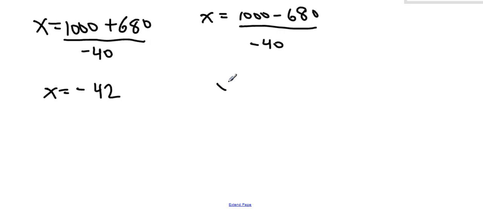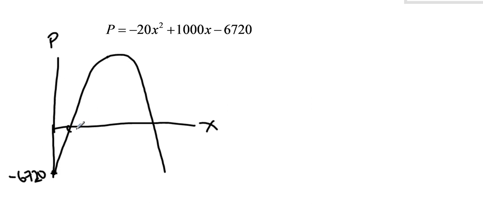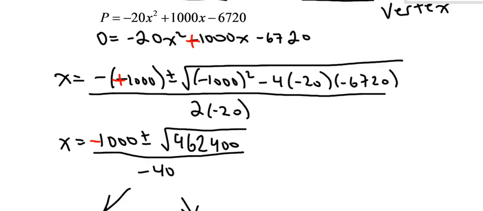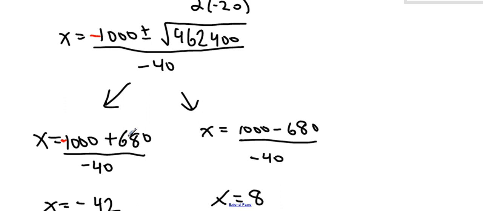Now I'm a little concerned that we have negative answers, because if you look back at my diagram, I didn't expect negative answers. I expected to actually get 2 positive answers. Aha, and I found my mistake. So isn't it good that we think ahead? This should have been plus 1,000, which means that this is minus 1,000. So that means my answers are.